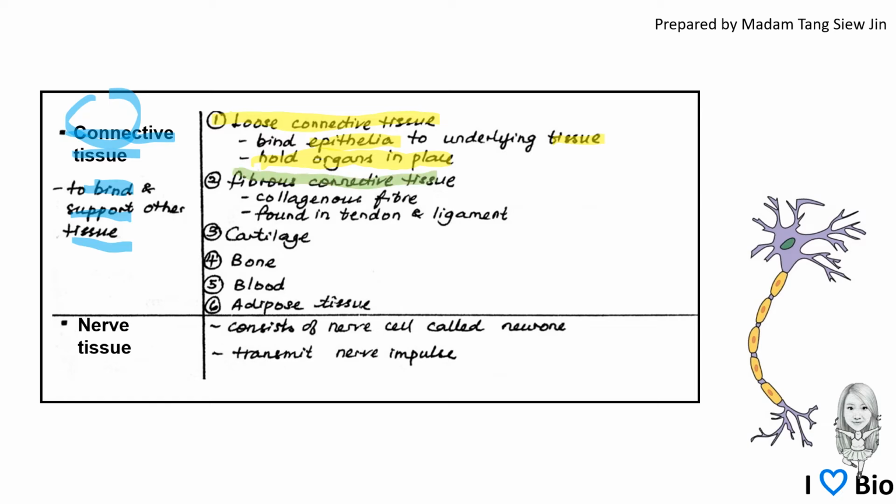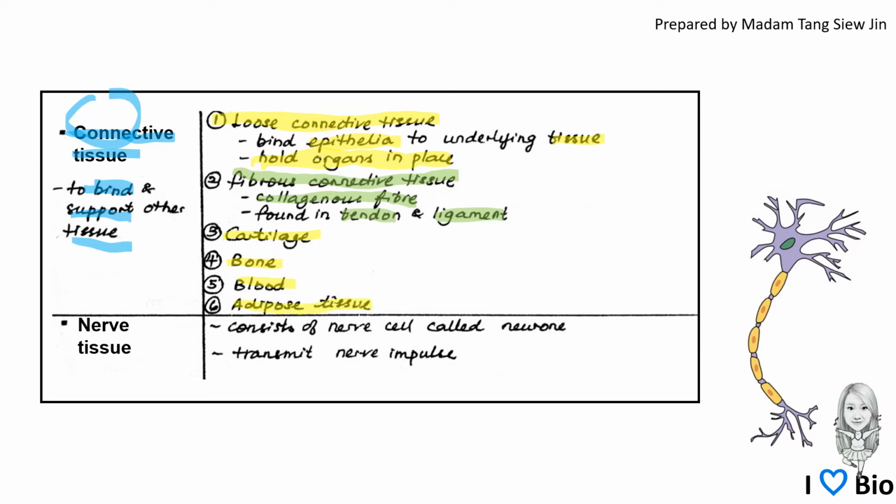Fibrous connective tissue is made of collagenous fibers and forms tendons and ligaments. Other examples of connective tissue are cartilage, bone, blood tissue, and adipose tissue.